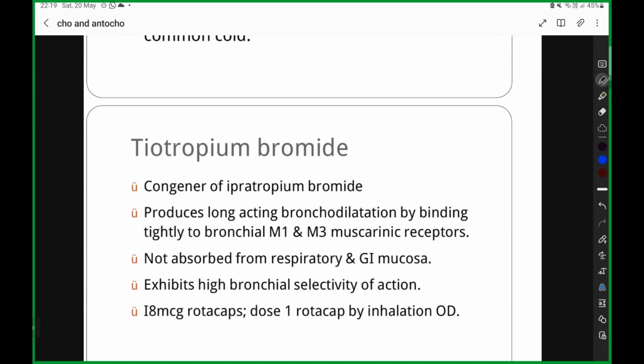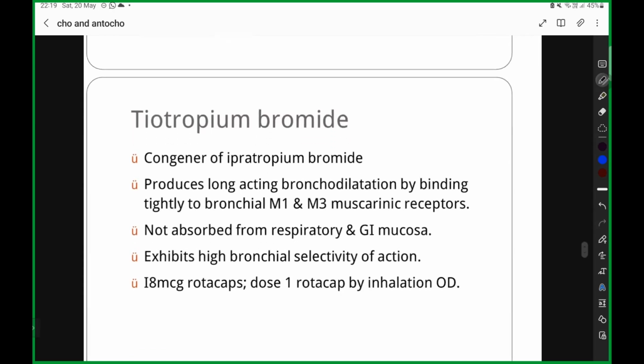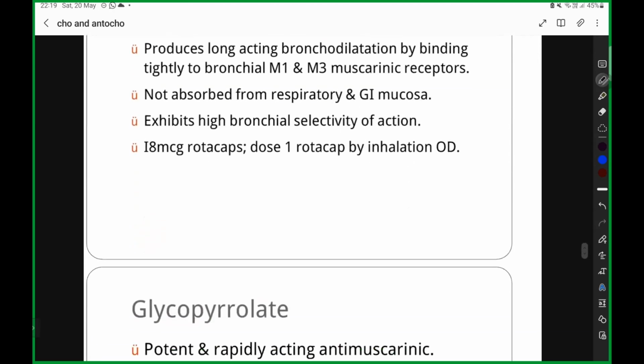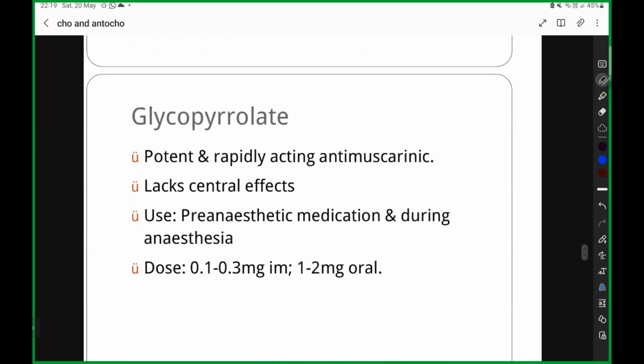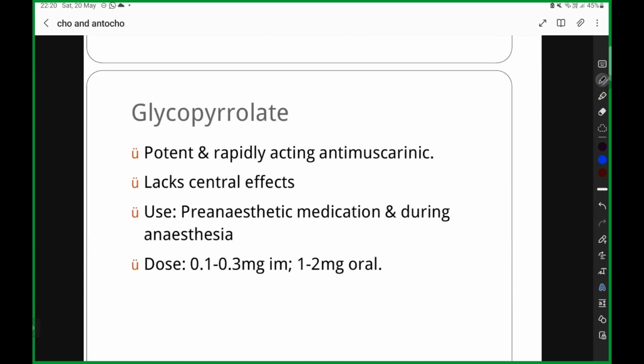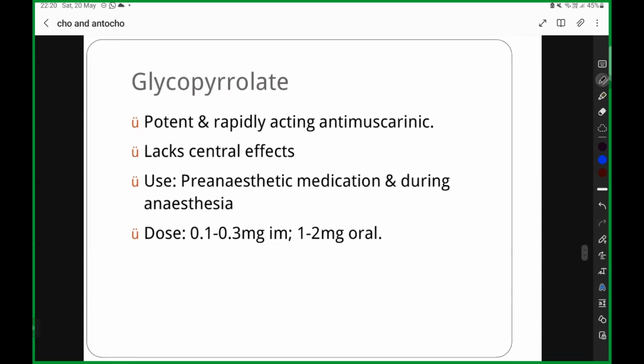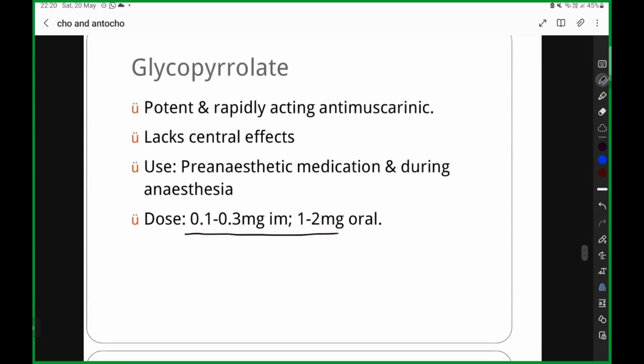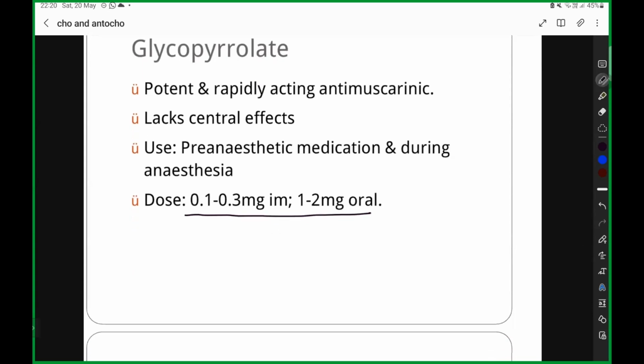How are we going to use it? We are going to use it as rotacaps 18 mcg. Okay, dose is 1 rotacap followed by inhalation, once daily. Okay, so then comes your glycopyrrolate. This is also very important. Glycopyrrolate is a potent and rapidly acting anti-muscarinic. Okay, so glycopyrrolate is also very, very important. They are going to lack any central side effects. That is why we use glycopyrrolate. They are also used as pre-anesthetic medication and during anesthesia. What is the dose? 0.1 to 0.3 mg IM, 1 to 2 mg oral.